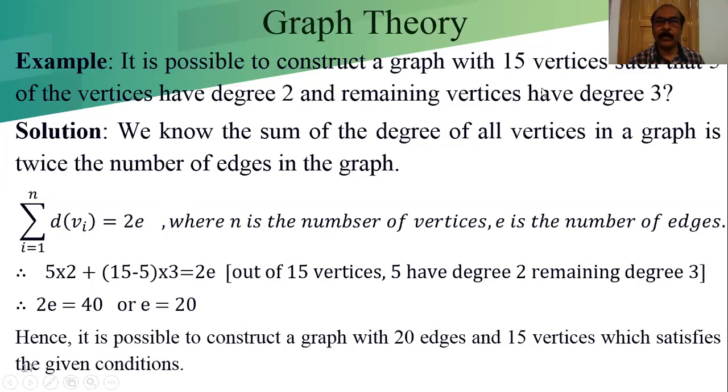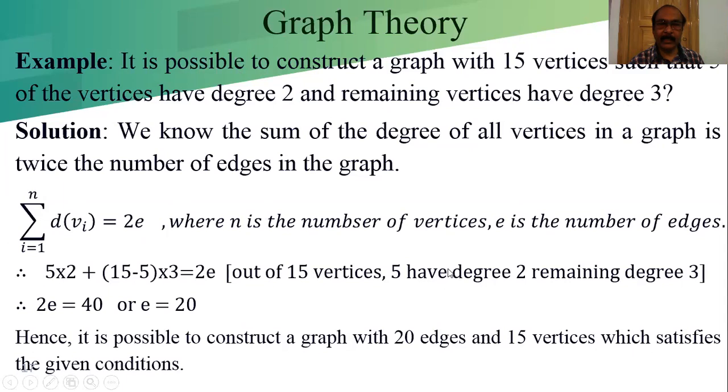Now, from the given condition, out of the 15 vertices, 5 vertices have degree 2 and the remaining vertices have degree 3. So we can write 5 vertices of degree 2 and 15 minus 5 of degree 3, and the right hand side is twice e.